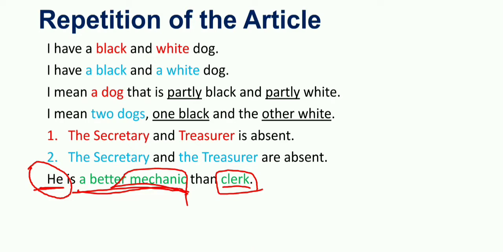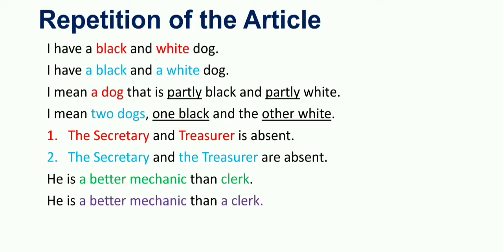Here is another example to understand the difference when we repeat the article in the same context. Look at this: he is a better mechanic than a clerk.